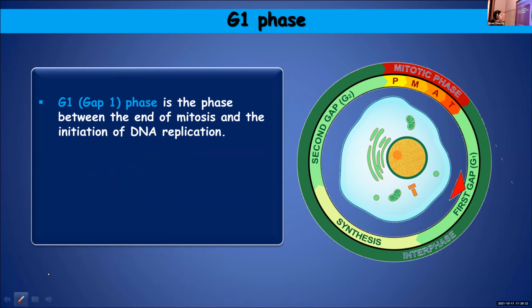G1 phase is a phase between the end of mitosis and the beginning of DNA replication. DNA replication is taking place during the S phase.